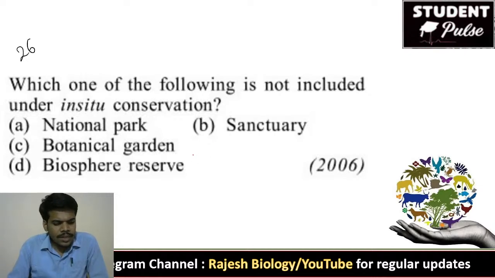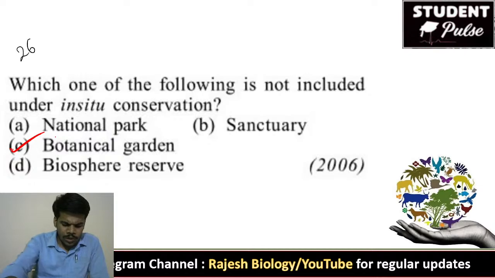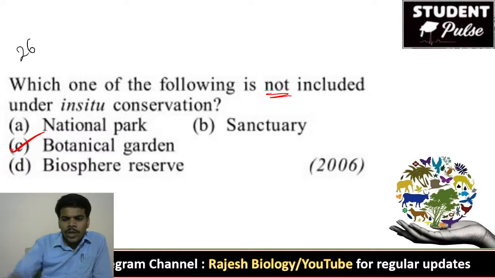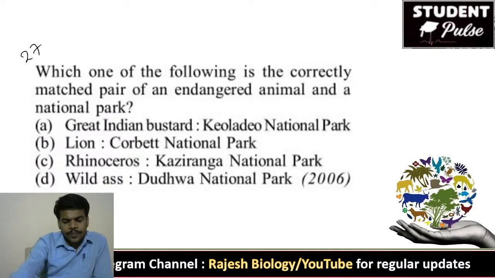Yes, this answer is botanical garden. It is a very easy question. That's why I am going to reveal the answer. Botanical garden is ex situ conservation. National park, biosphere reserve, sanctuary: we are maintaining in their own habitats. That is in situ conservation. Here the question is not included. So botanical garden, 27th question.